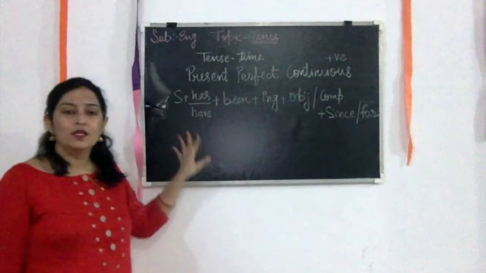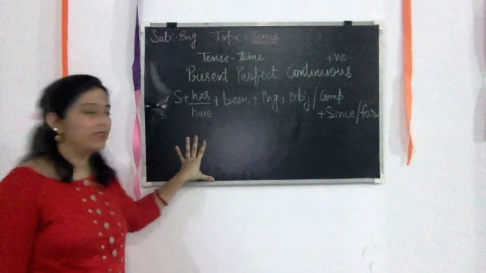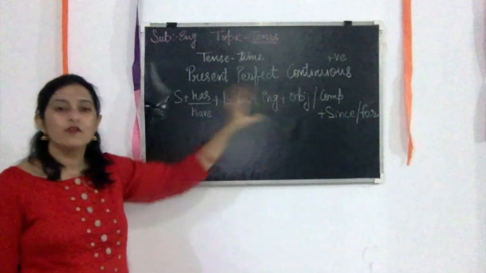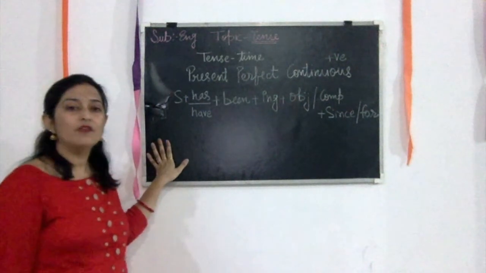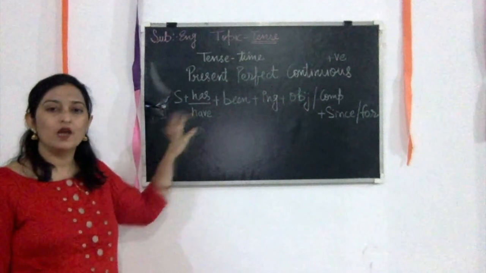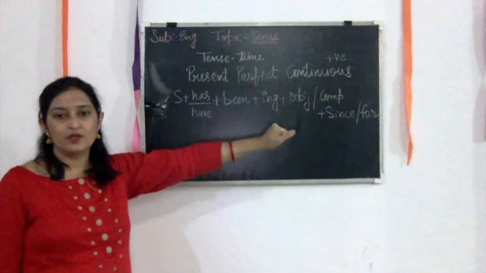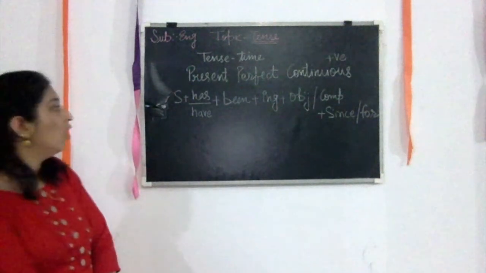Now this one is the last part of the present tenses. This is present perfect continuous. We have done the simple, and then we did continuous. Afterward we discussed the perfect, and now this one is the last one, present perfect continuous. So what is it, and where do we use it?